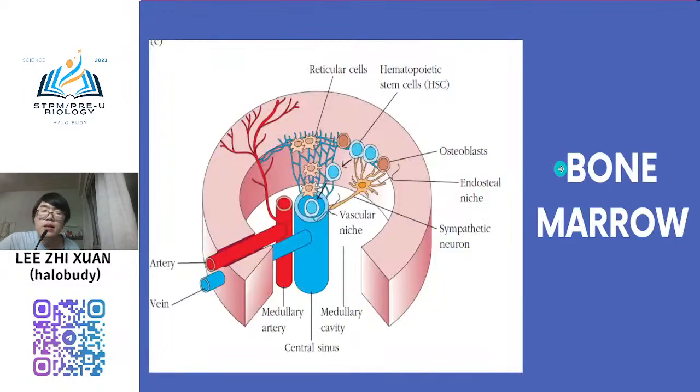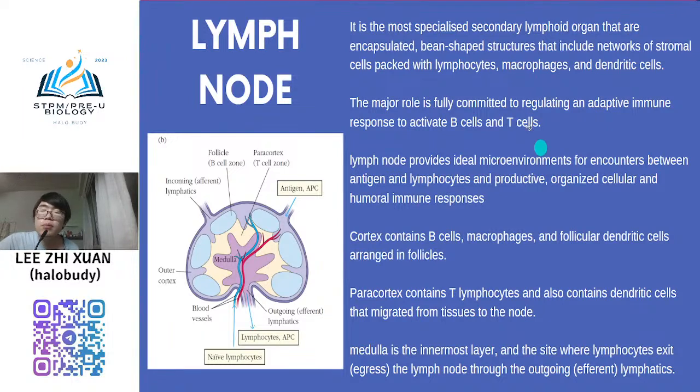Okay. So lymph node, as we mentioned before, plays a role in adaptive immune response. The major role of lymph node is regulating your adaptive immune response to activate your B cell and T cell. In general, because you have not learned the immunity development yet, later I will teach you. For now you just need to know that your lymph node plays a role in adaptive immune response, because you need to activate B cell and T cell. Because as I mentioned before, the third line of defense, adaptive immune response, is highly specific.